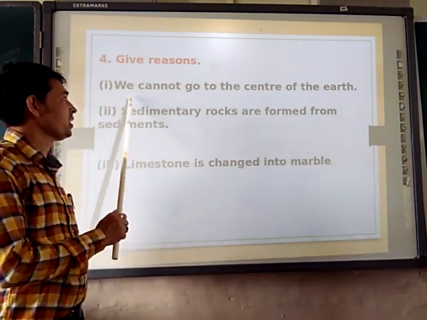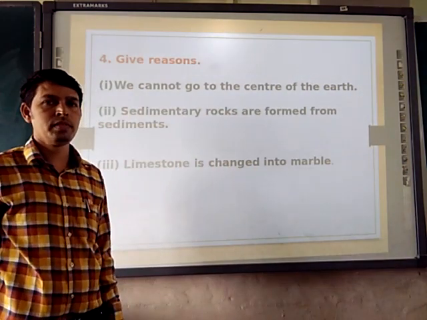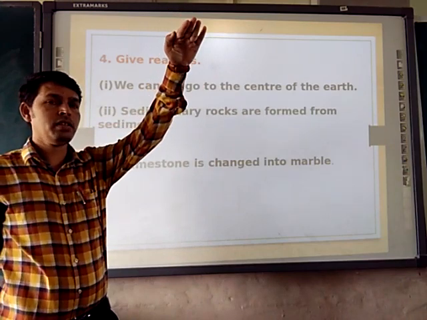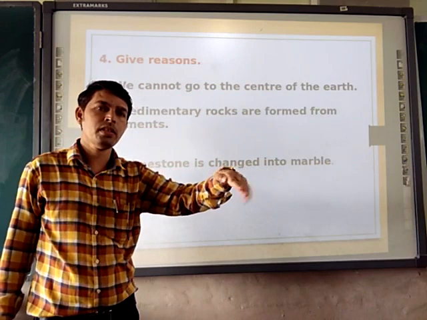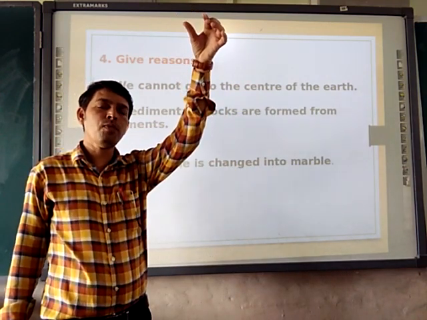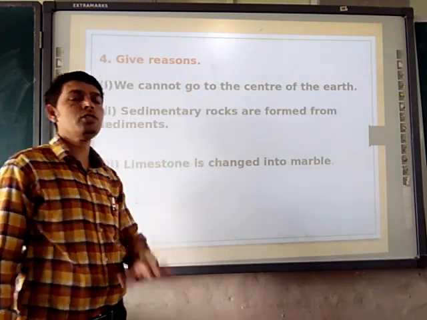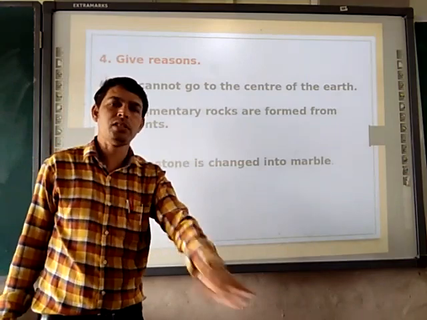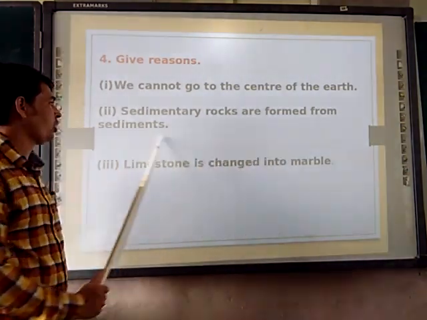So that's the reason we cannot go to the center of the earth. From the crust, we have to cross the mantle, then we have to reach the core. That means we have to dig the ocean floor up to 6,000 km inside. So that is impossible.